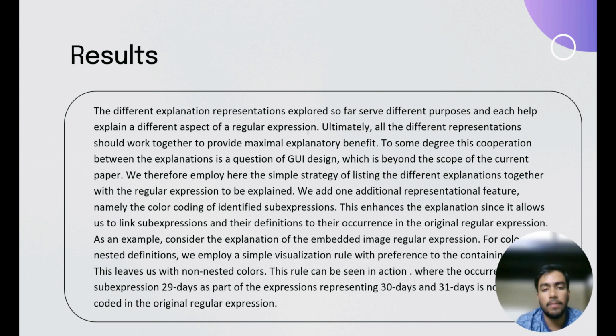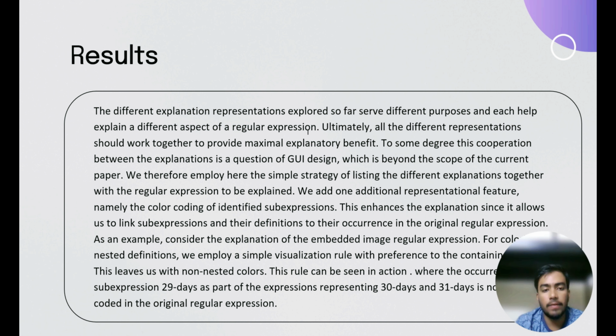We add one additional representational feature, namely the color coding of identified sub-expressions. This enhances the explanation since it allows us to link sub-expressions and their definitions to their occurrence in the regular expression. As an example, consider the explanation of the embedded image regular expression.